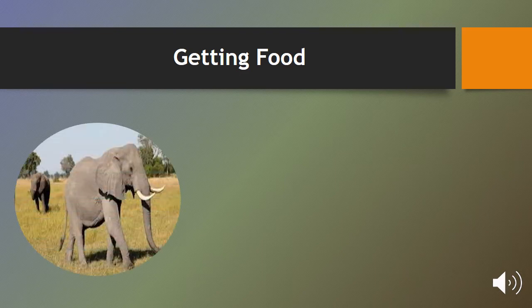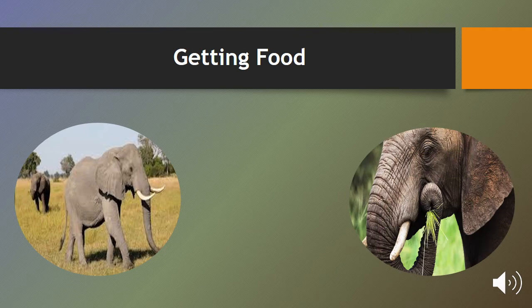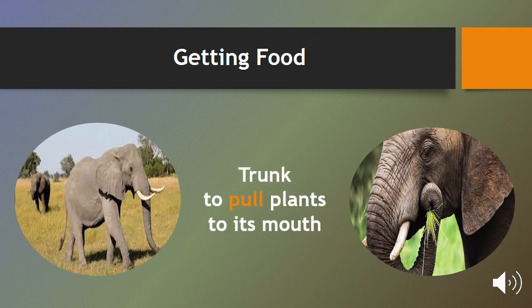Let's talk about the elephant again. Also, the elephant uses its trunk to get food. How? The elephant will hold the plants with the trunk and then pull the plants to its mouth, as you see in this picture.